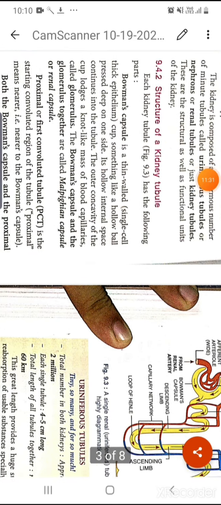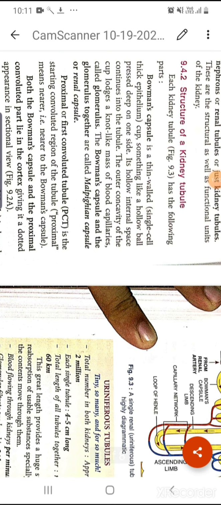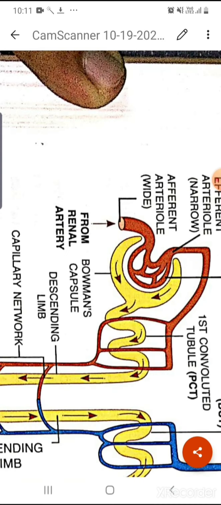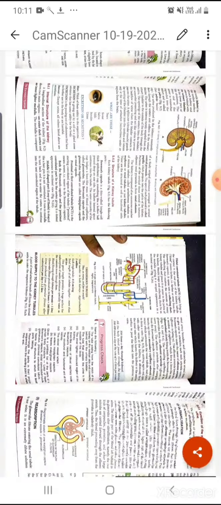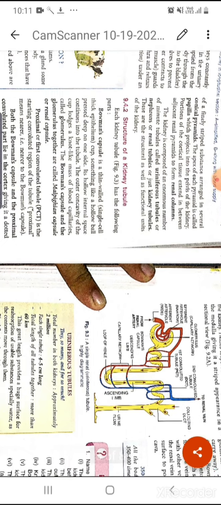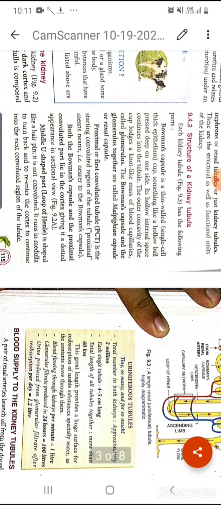Now the next is PCT. PCT means proximal convoluted tubule. This portion you can see just after this. See the figure, PCT, first convoluted tubule or proximal convoluted tubule, that means just after the Bowman's capsule, means just after the Malpighian corpuscle, the PCT starts.